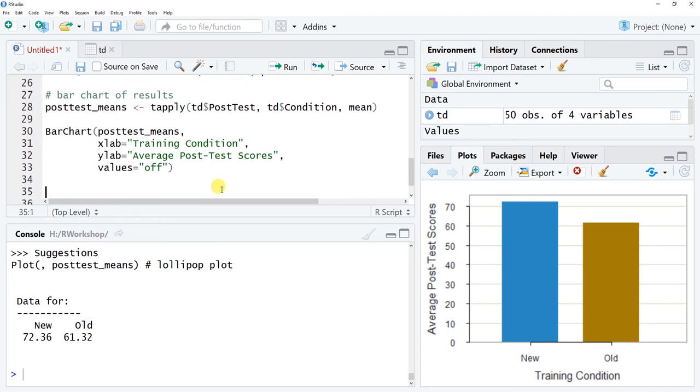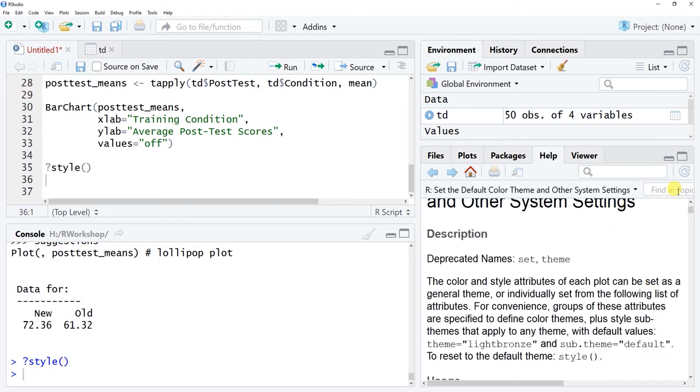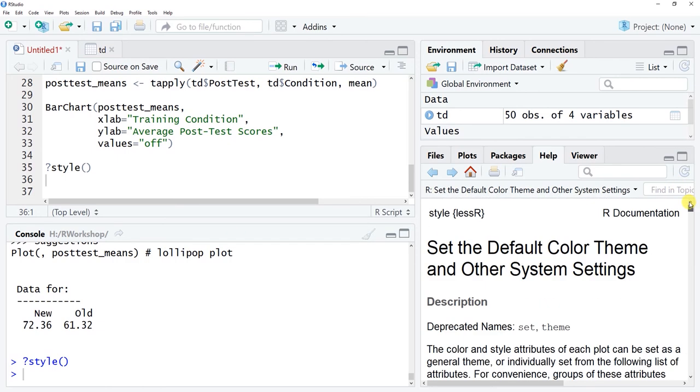Now, if you wanted to do some additional stylistic changes, taking away the grid lines, for instance, you can use the style function from lessR. You can use the question mark here if you want to see the different arguments you can use. And so here we want the style from lessR. You can scroll through, and there are so many different things that you can do here to refine your data visualization. All you need to do is run whatever style function you have in the arguments before you run the bar chart function. And if you want to turn off the style again after you run the bar chart, just do a style function without anything in the parentheses here.